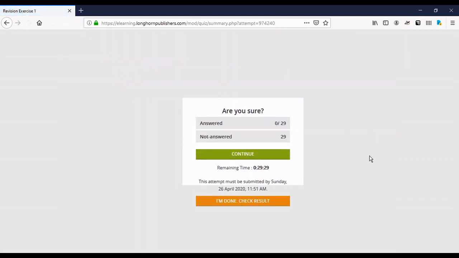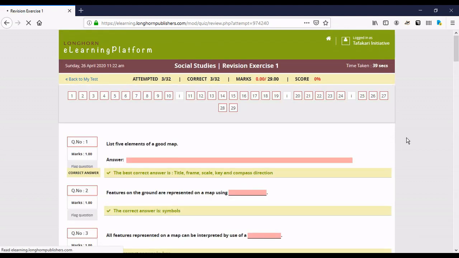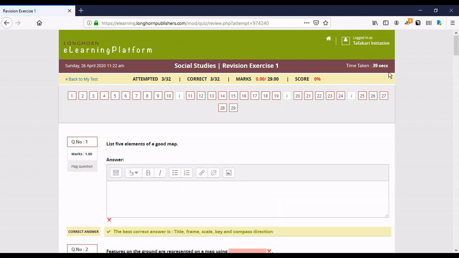I'll say I'm done to check the result, and that will take me to another screen which now allows me to see how I've done. So I've just clicked on check result, and as you can see, there's feedback on how I did the work. Apart from the label that tells us which exercise it is and which subject it is, below there's something about questions attempted, the information on how many I got correct, the marks that I've gotten, and the percentage score. So there's also a question by question analysis of how the work was done, so that you can know what you need to address.